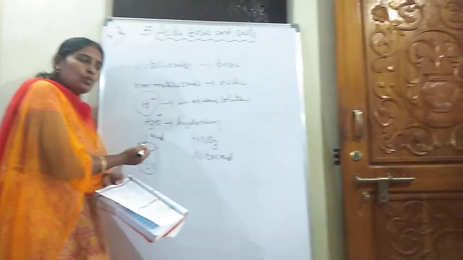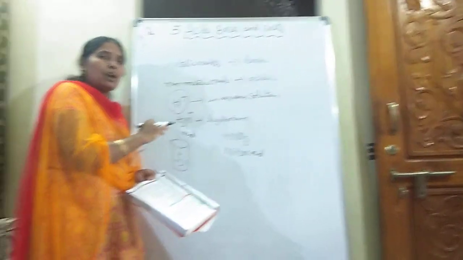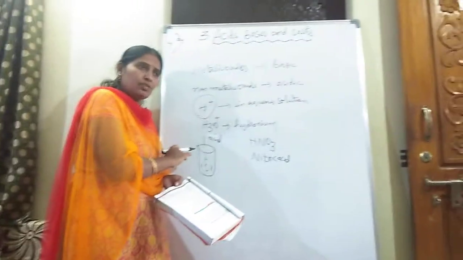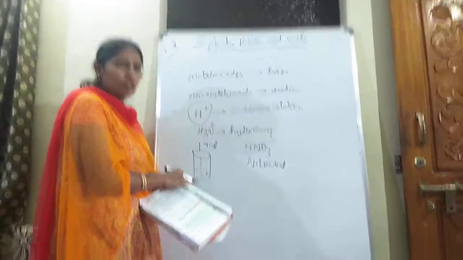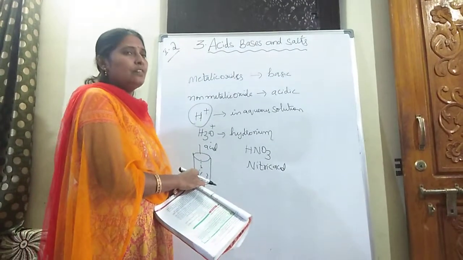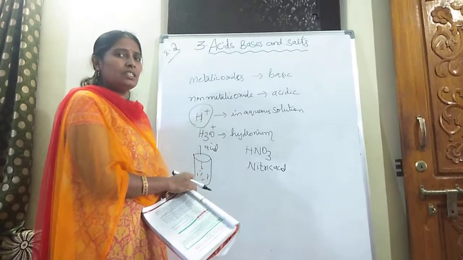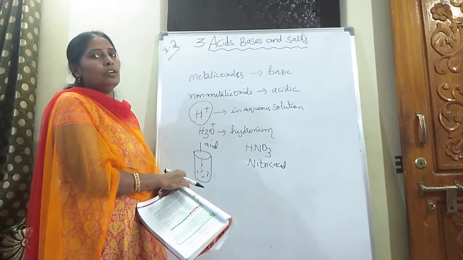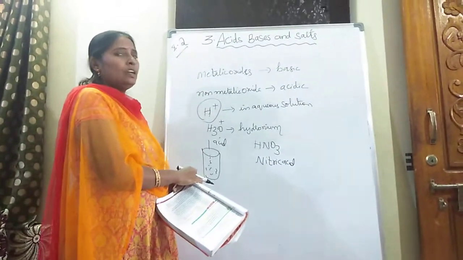If we are adding slowly, what happens? It reduces the amount of heat. Here it is also exothermic. What is an exothermic reaction? If heat is liberated, then it is called exothermic. If heat is absorbed, it is said to be endothermic. All these topics we discussed today.